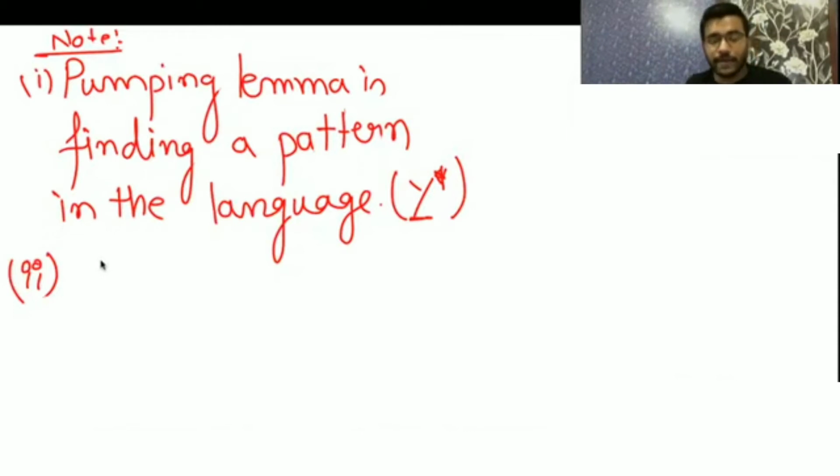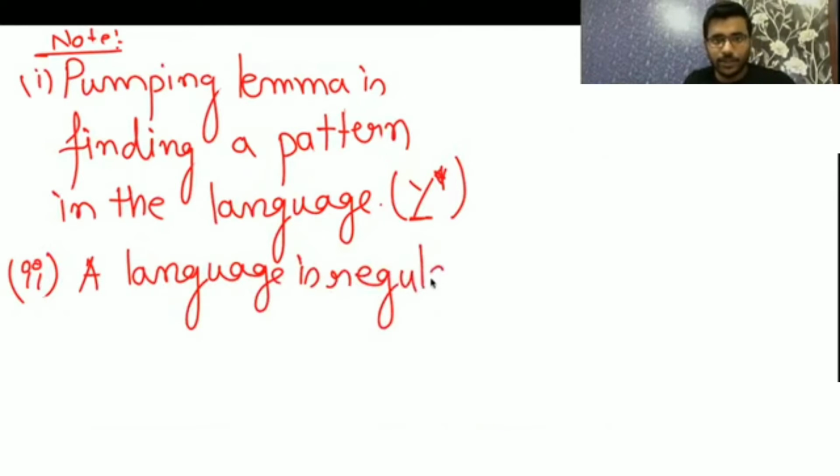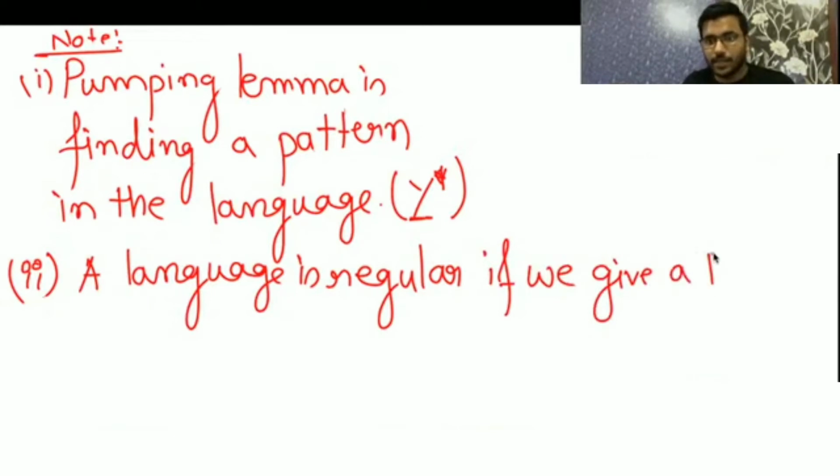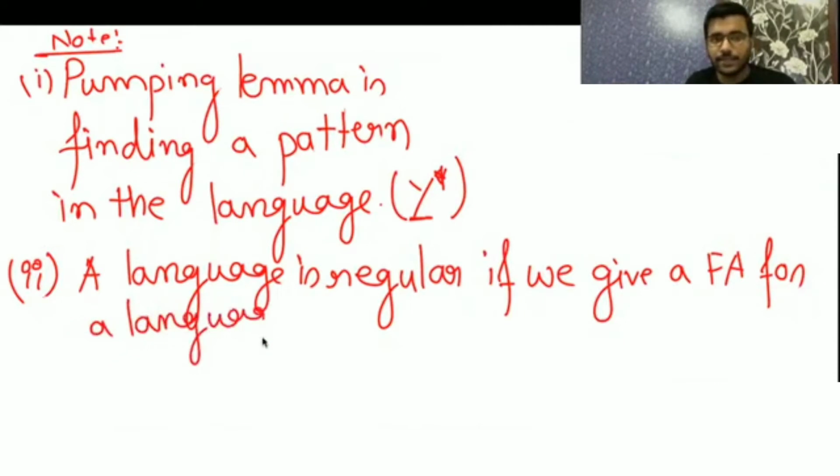So what are those proofs? For a given language, if we can simply give a FA, we can say that the language is regular. A language is regular if we give a FA for the language. If we give a FA for a language, then it is regular.